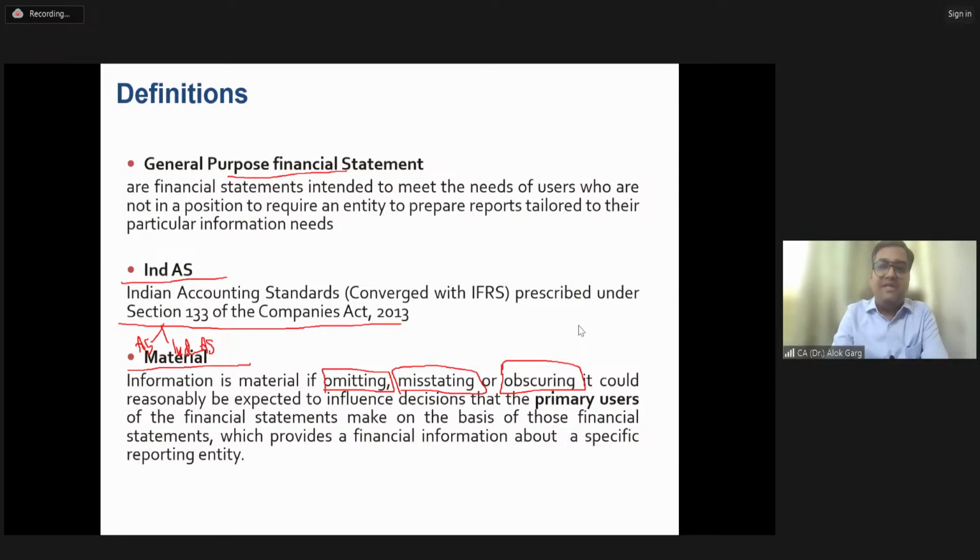This subjective definition of materiality is there, and it says that an information will be material if the omission, misstatement, or obscuring could impact the decision-making capacity of the user of the financial statement, right?